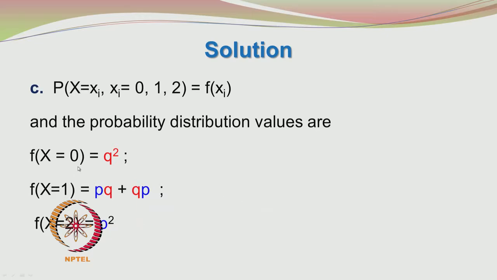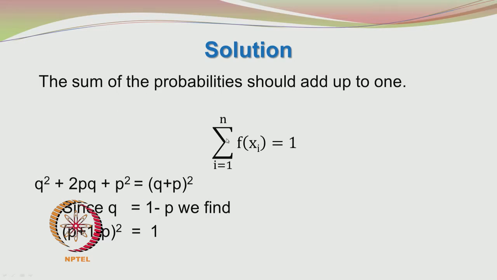Now, you can verify whether the sum of the probabilities is equal to 1. So, sigma f of xi should be equal to 1. When you add up all the probabilities, q squared plus 2pq plus p squared, it is nothing but p plus q whole squared.